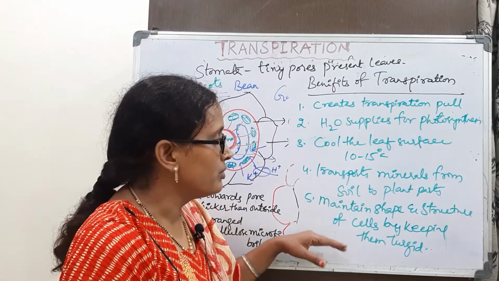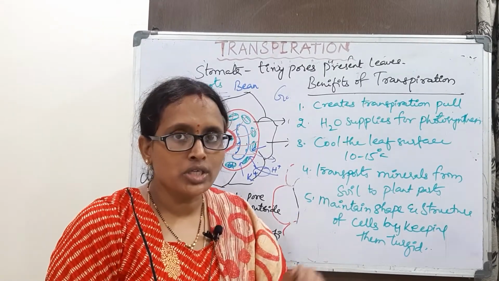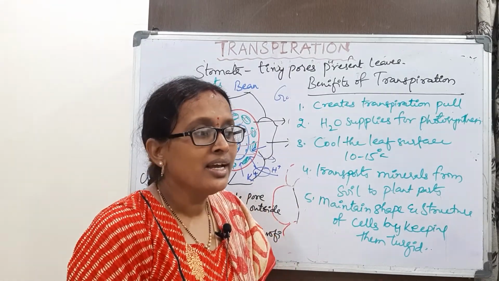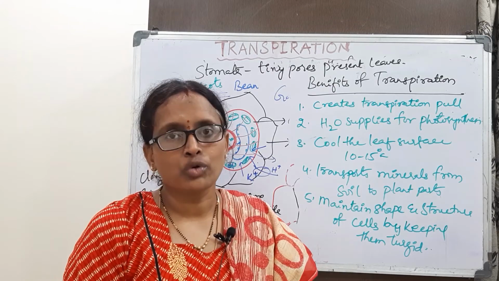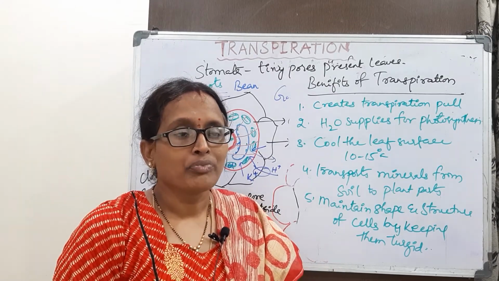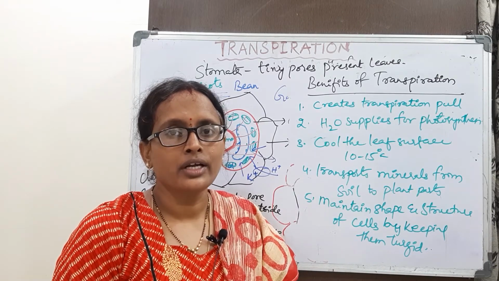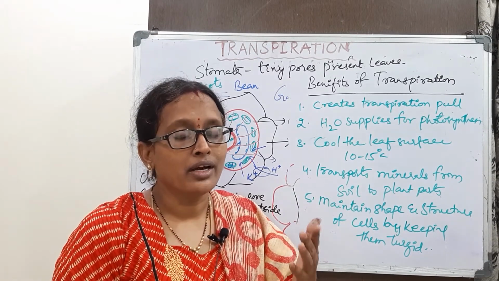Apart from this, when the temperature is high and transpiration continues, there may be a decrease in the photosynthesis rate. If all the water is evaporated during summer time, we may observe that.